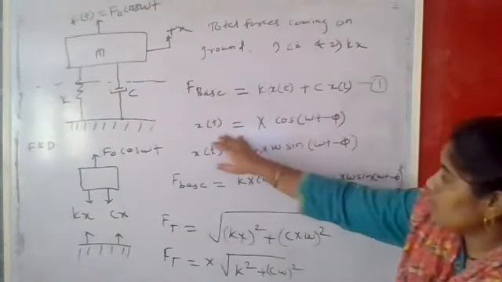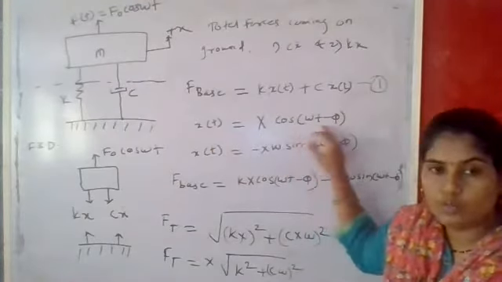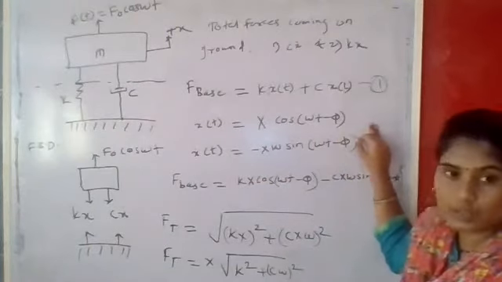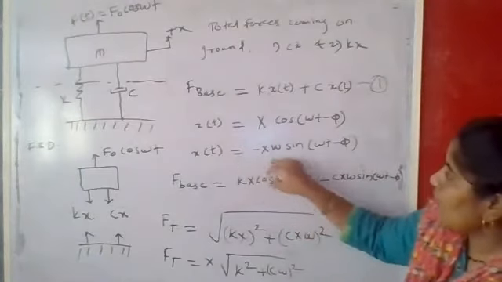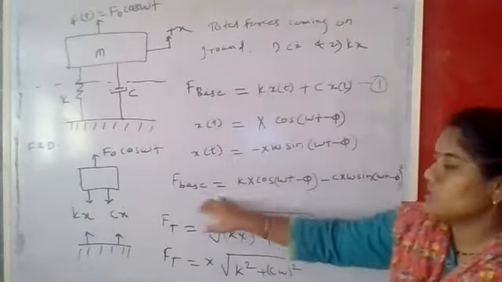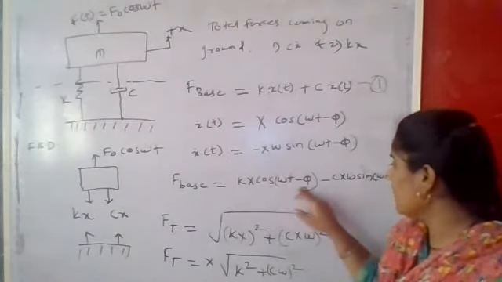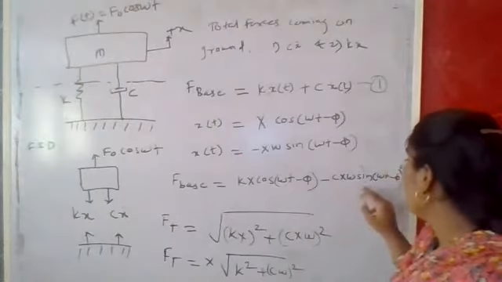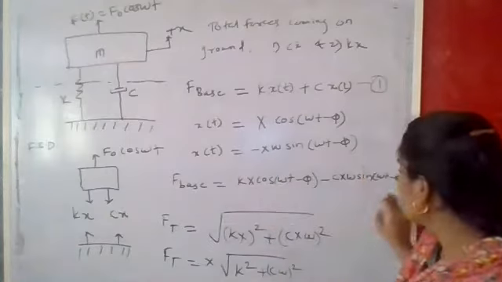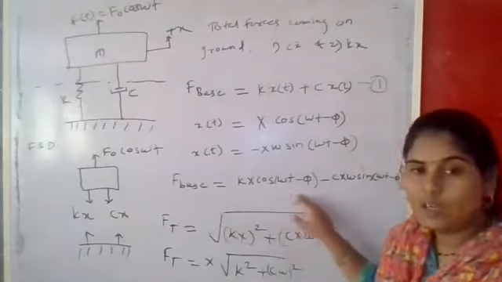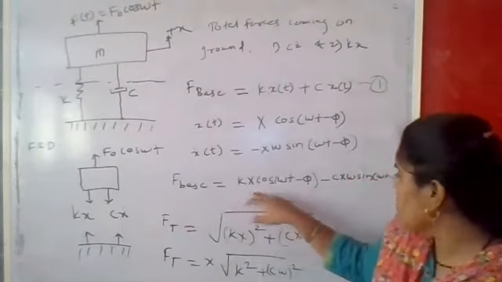If we take x of t equal to X cos of omega t minus phi, where X is the amplitude and phi is the phase angle with respect to cos, and we take the first derivative and put the x of t value in this equation, we get F base. In this F base there is kX cos of omega t minus phi minus cX omega sin of omega t minus phi. You can see these are a sine and a cos, with a phase angle of 90 degrees. So we take F base with respect to the first term and the second term.